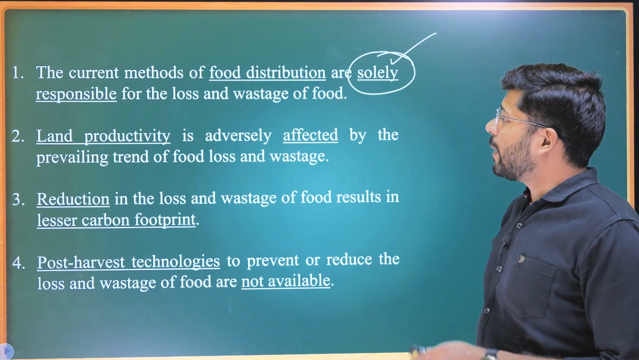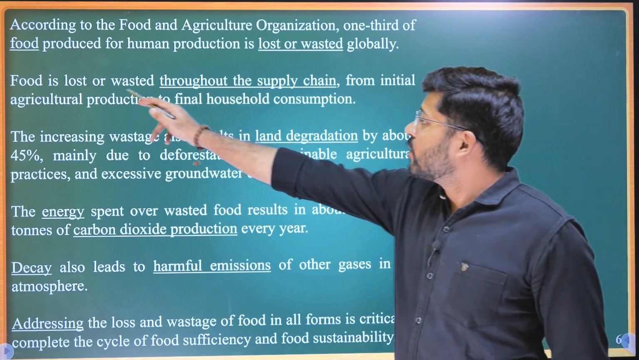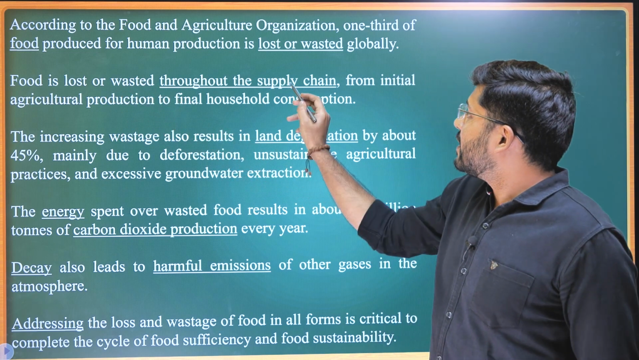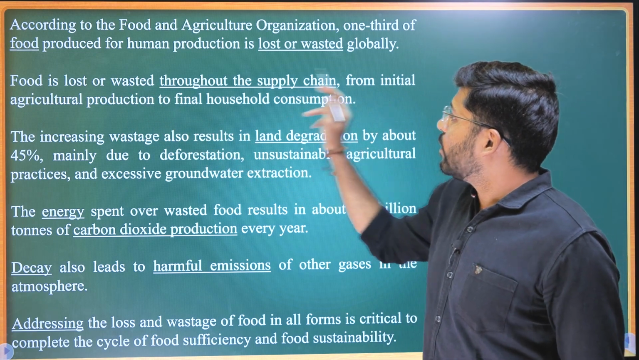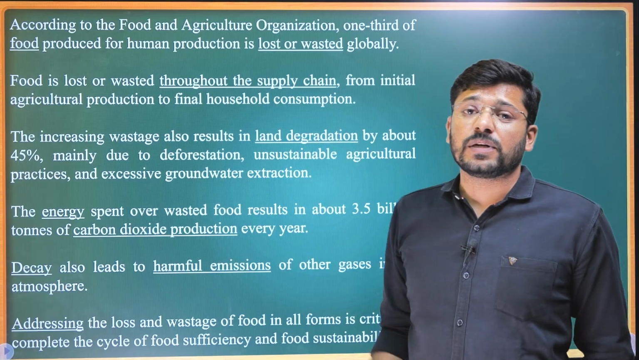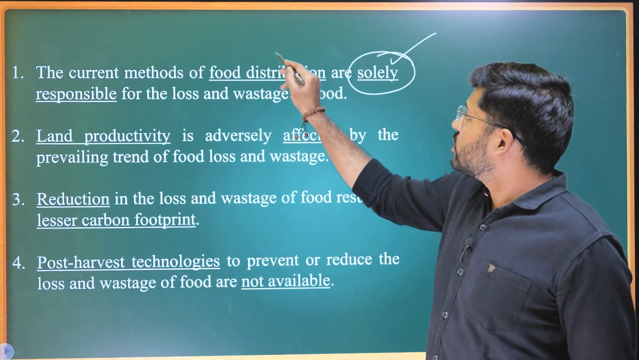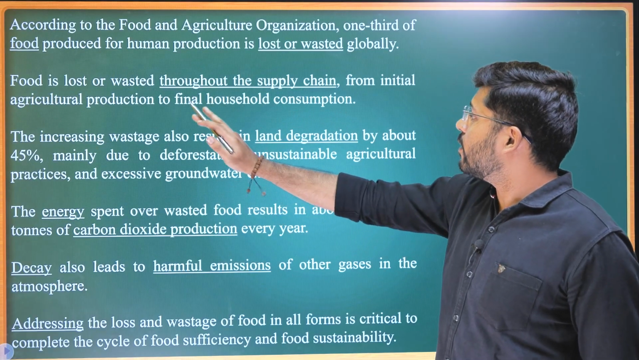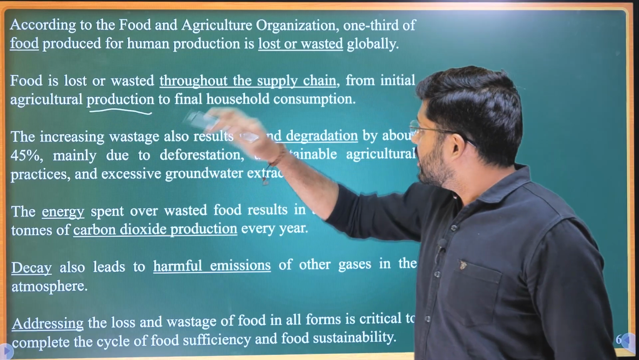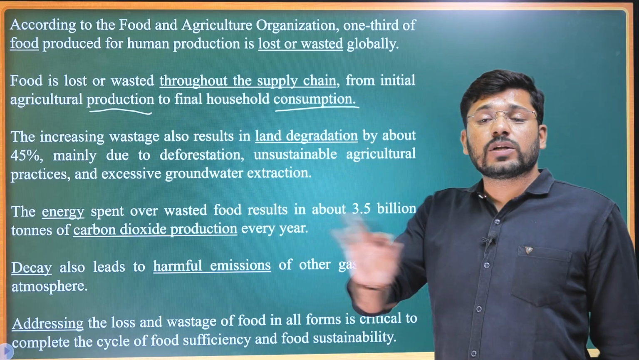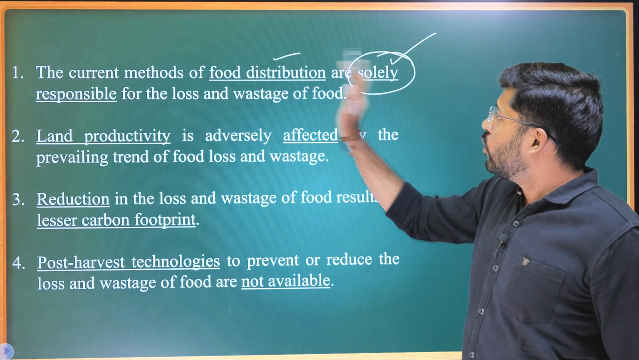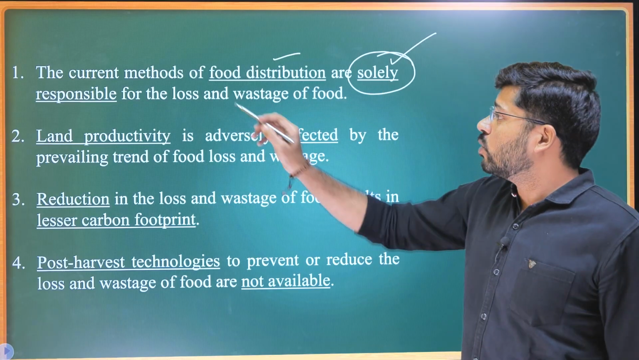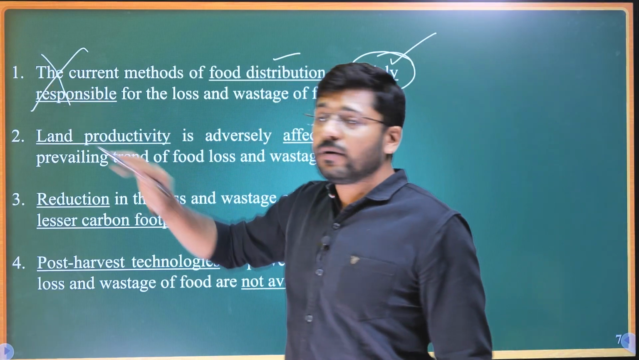However, what does the passage say? The passage says that food loss and wastage occurs throughout the supply chain from production to consumption. So it is not mere food distribution. It is all the steps: production, distribution, and also consumption. All the steps it happens. So food distribution is solely responsible? No. So we'll eliminate option 1.